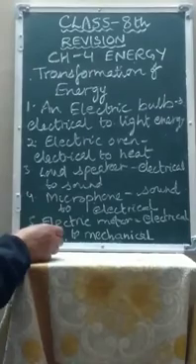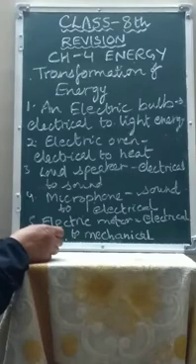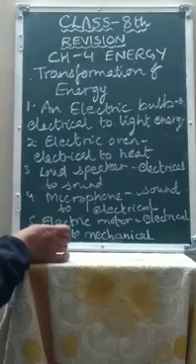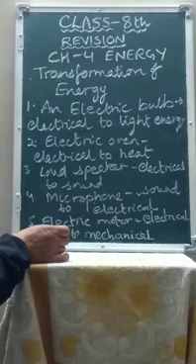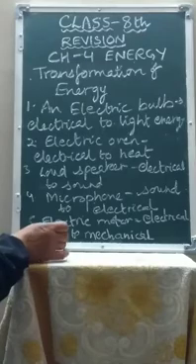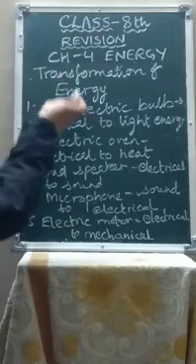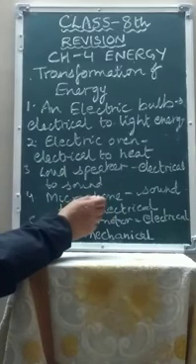As I told you, there are different kinds of energy like mechanical energy, electrical energy, heat energy, sound energy, chemical energy, and always the energy can neither be created nor be destroyed. This is the law of conservation of energy. Energy can only be transformed from one form to the other form. So here are some examples which show the transformation of energy.